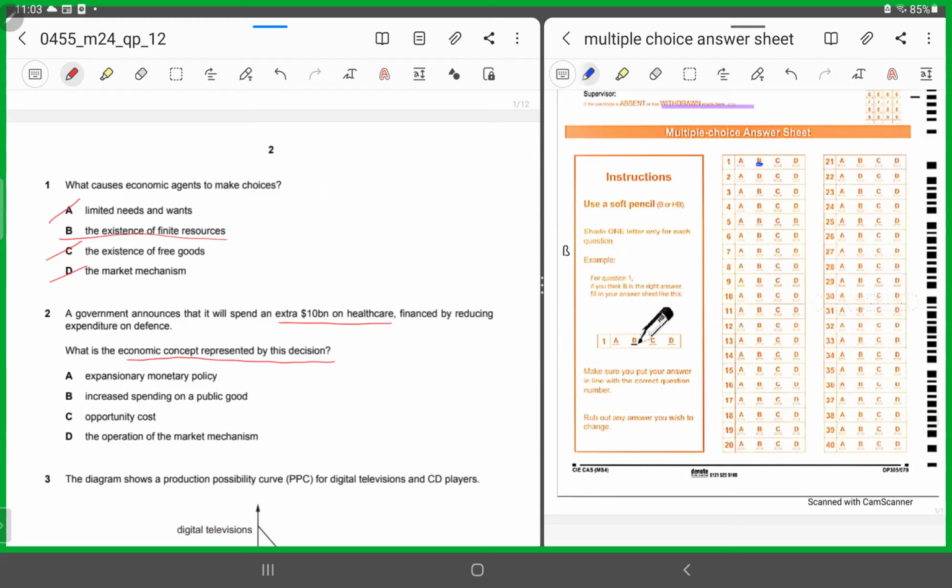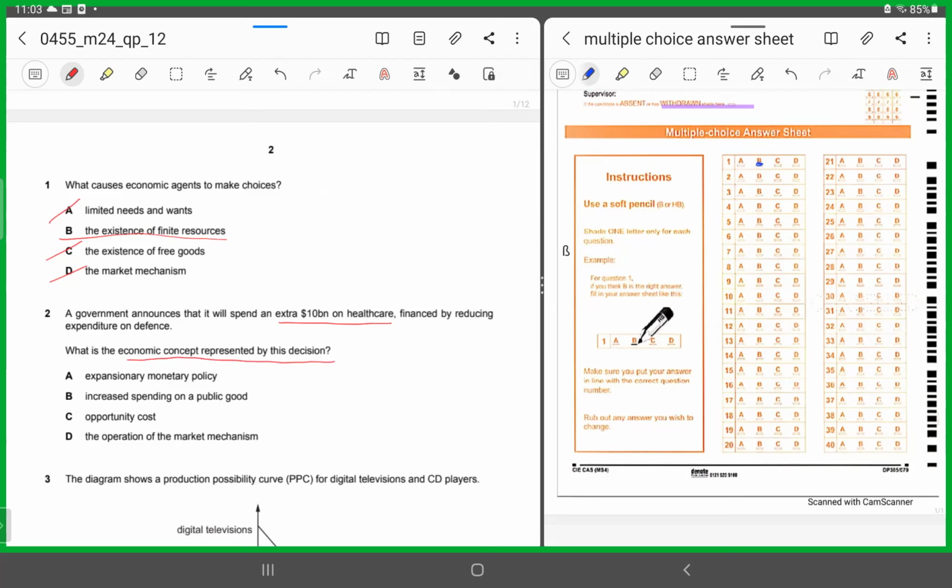If the government is moving its resources from the allocation of expenditure on defense towards the provision of more healthcare facilities, what economic concept do you think, before looking at the options available, is it pointing at? Excellent, it's pointing at opportunity cost. Why?